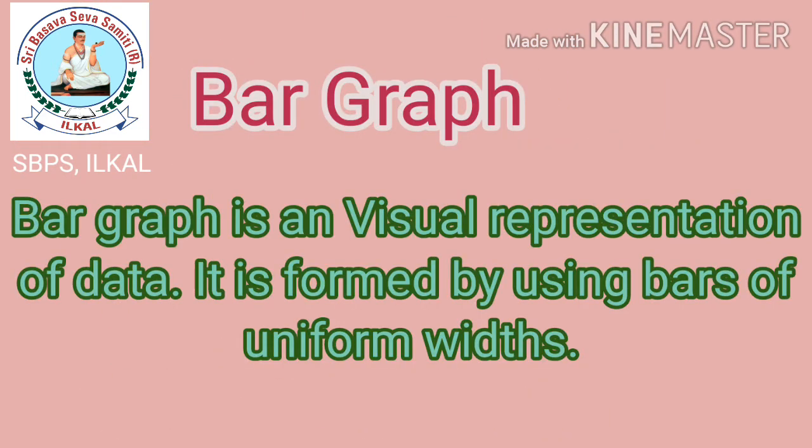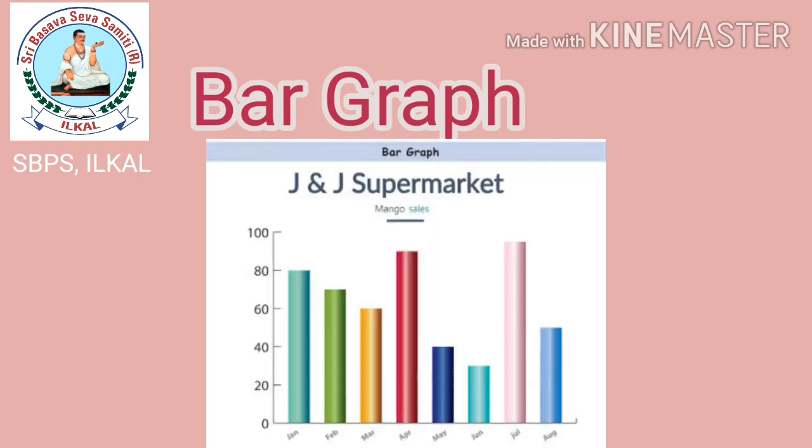Next one, bar graph. Bar graph is a visual representation of data. It is formed by using bars of uniform widths. Here is an example for you, children. Observe it carefully. Horizontal axis is called x-axis and vertical axis is called y-axis. You already know all these basic concepts. Once again, remember, horizontal axis is called x-axis.